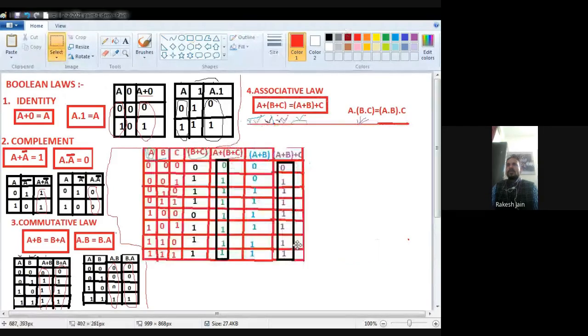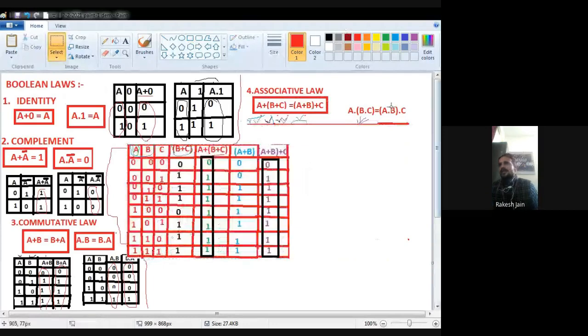Okay, now see, A plus B plus C. So I just encircle with this black box. A plus B plus C LHS side is this one. Okay, and see the right hand side, A plus B plus C is this one. Both are same, 0 1 1 1 1 1 1 1.